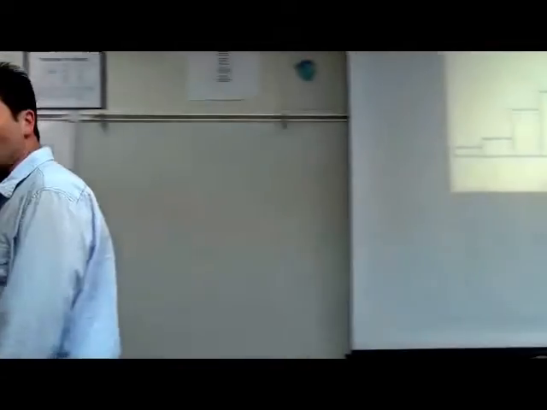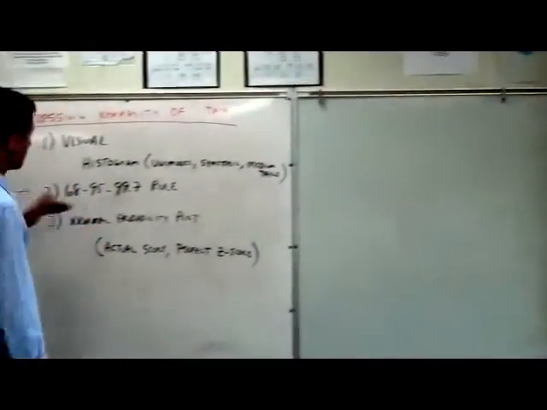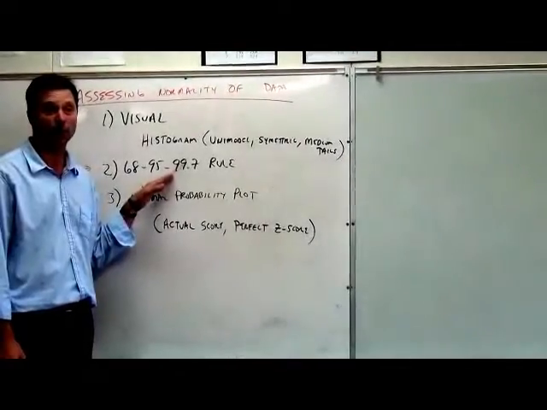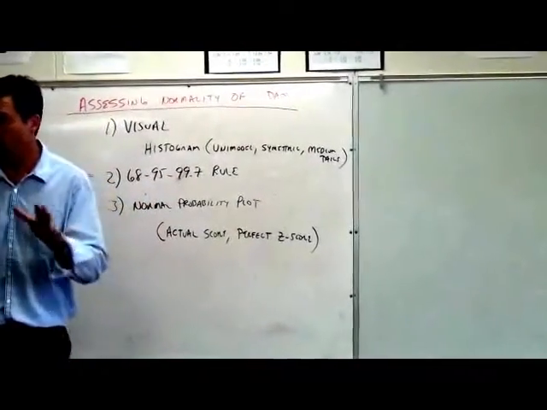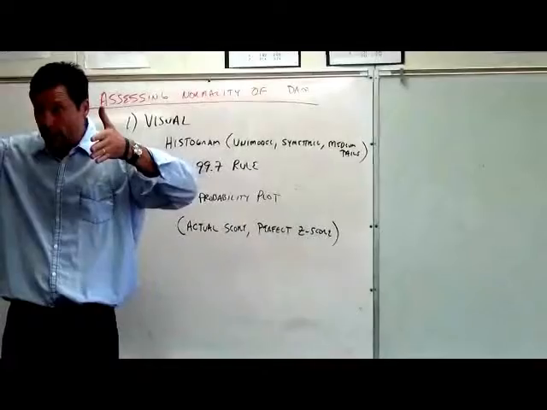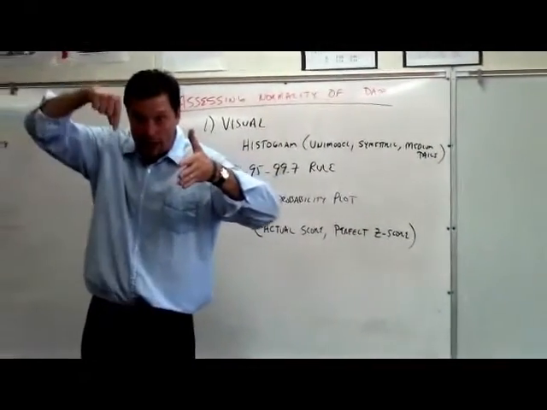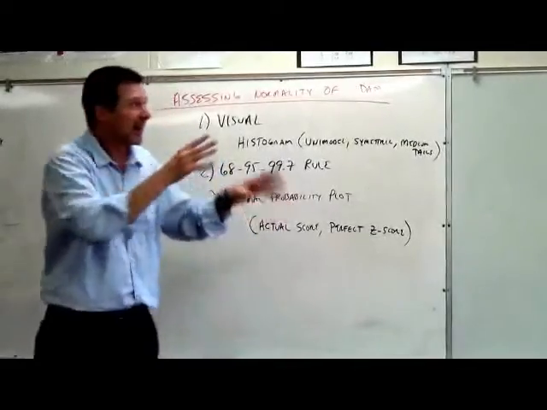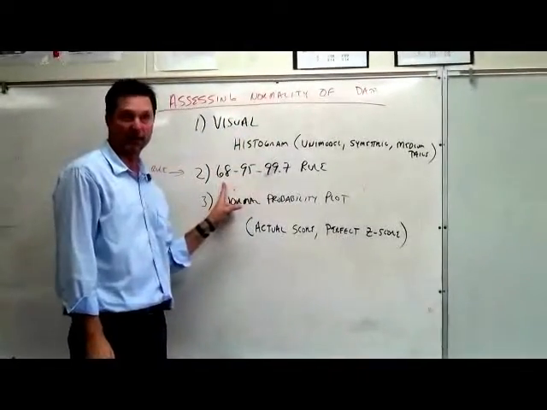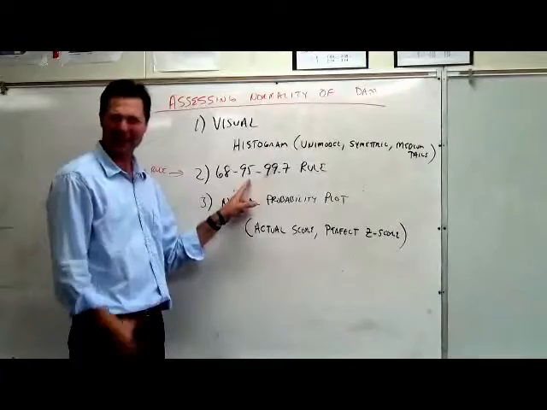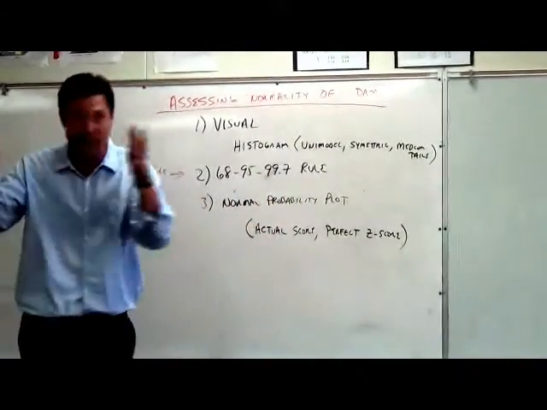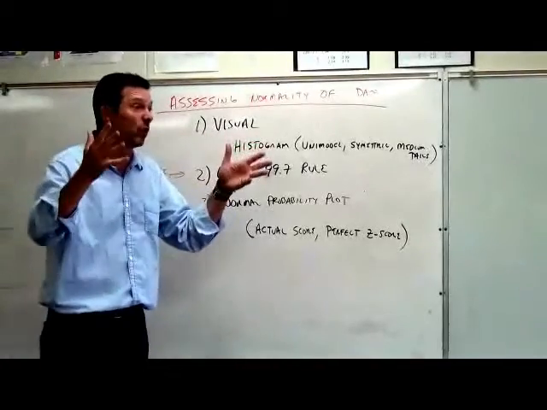Now, another way to determine whether you have a normal distribution or not is to do this 68, 95, 99.7 rule. We did it in class. Remember, we found one standard deviation away both ways, and we counted how many scores were in there, and we want it to be around 68%. And I think that data actually came out to like 75% here, right? This was about 97, and this was all of them. So we can check those three places out and see if the data is somewhat normal from those.